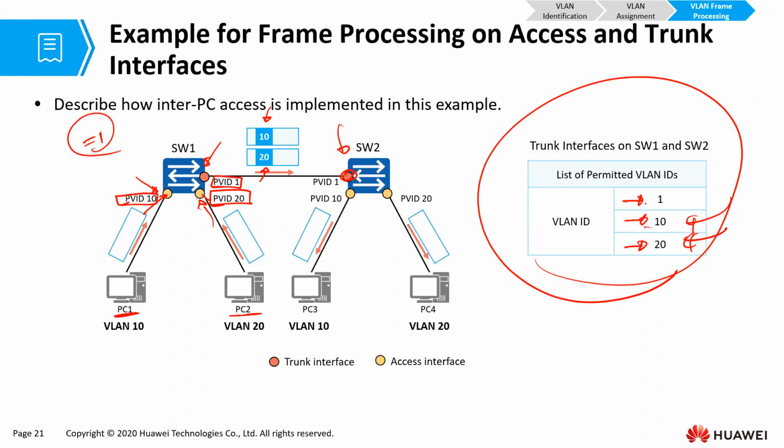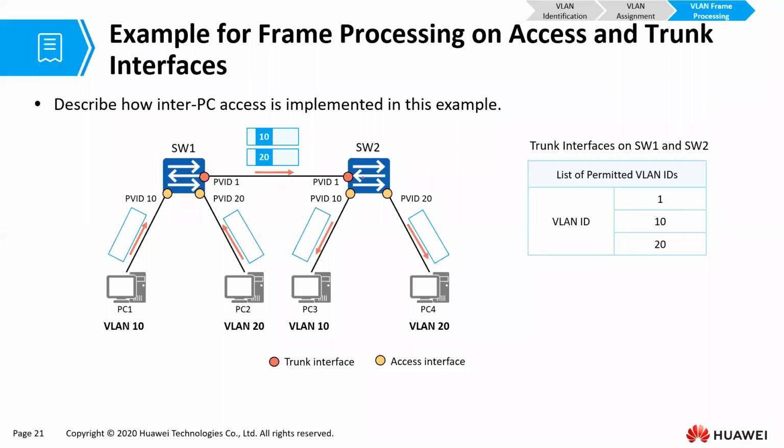So it sends the frames, and when you look at the second switch, its trunk port also permits VLAN 10 and VLAN 20, so the frames will get into the switch with their own tags. When the frame of VLAN 10 reaches that port, because it has a PVID of 10, it will decapsulate it. It will remove the VLAN tag, and the frame will get out as an untagged frame. The one of VLAN 20 will also be decapsulated, with a PVID of 20, and it will get out as an untagged frame. I hope that makes sense to everyone.